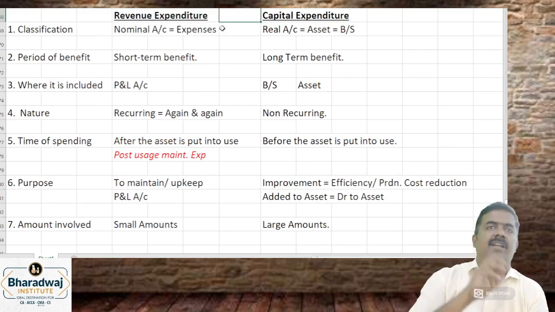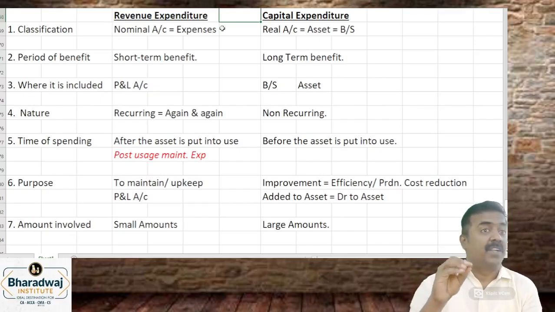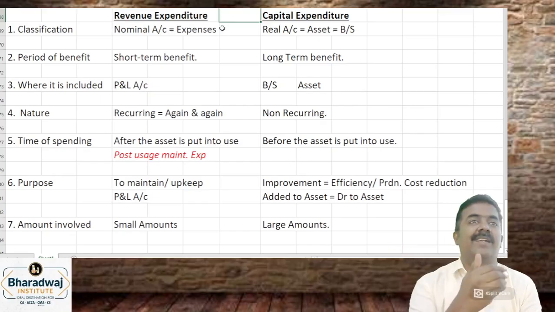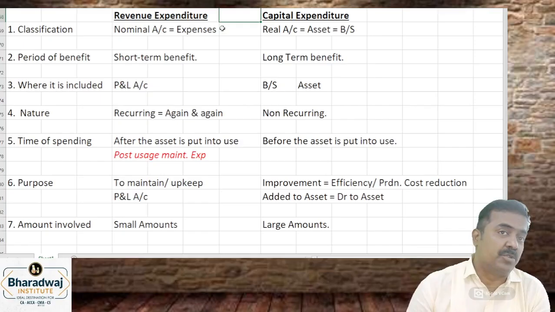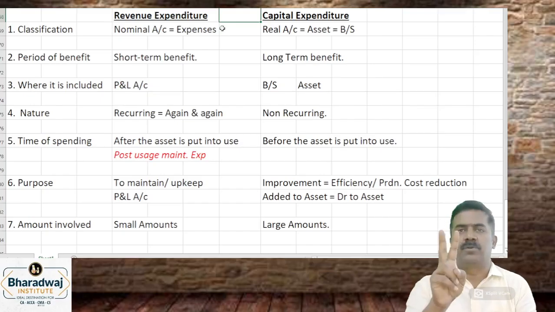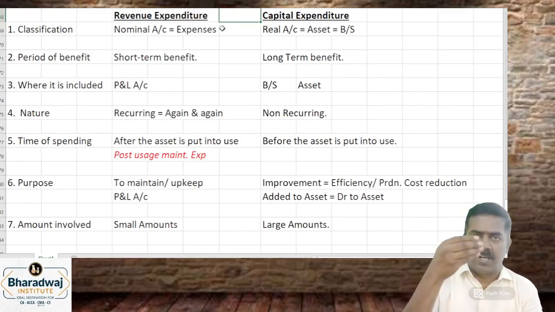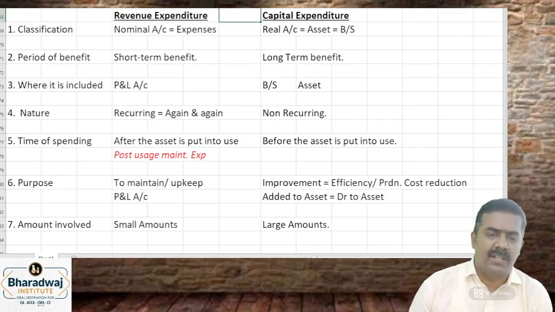Sir, what is a small amount, large amount? Accounting policy will be there in every company. In Bharadwaj, for capital expenditure, up to 2,000 rupees we will not take it as capital expenditure. We will take it as a revenue expenditure. Up to 2,000 rupees, we will take it as which expenditure? It will appear like a capital expenditure, but any amount spent up to 2,000, we will take it as revenue expenditure. This is our company policy. If you take some other company, the policy may be different.